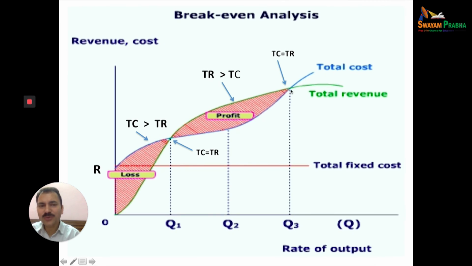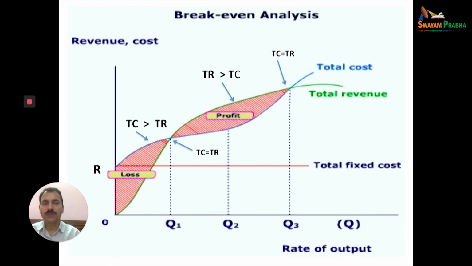Here also is an equilibrium point, meaning this is also a break-even point. At Q3 total revenue is equal to total cost, but the major difference is that after this point total cost is increasing and total revenue is decreasing. Before this point, total cost is decreasing and total revenue is increasing. So the producer should not stop here. The producer can produce up to Q3.